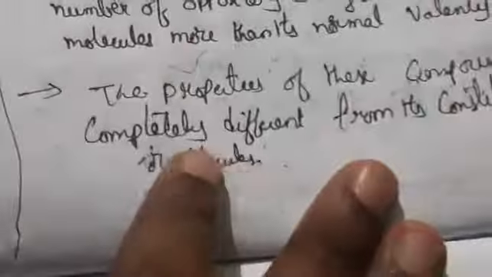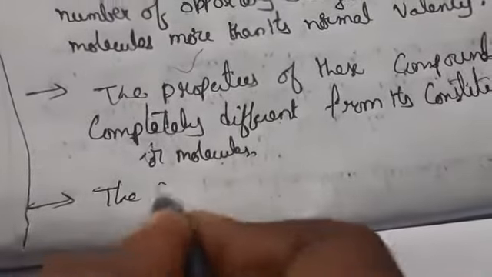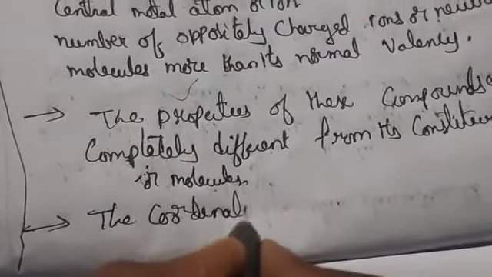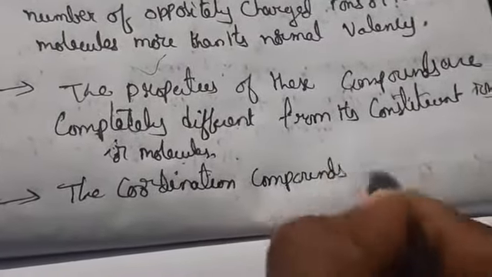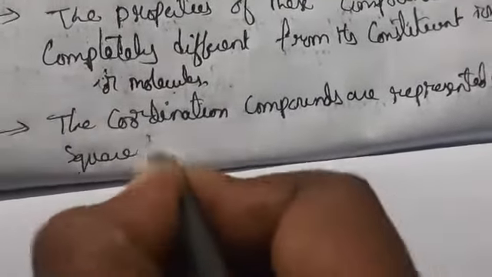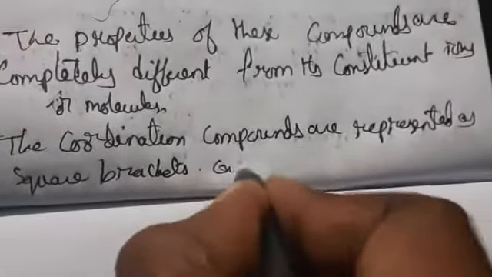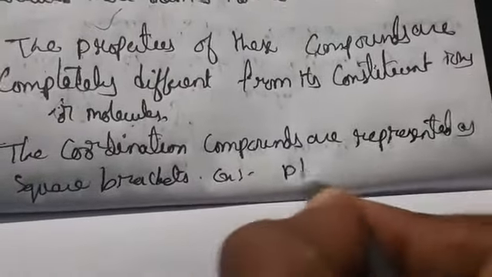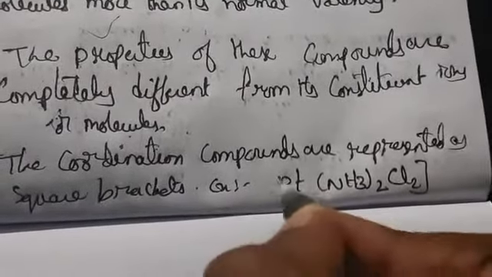Coordination compounds are represented in square brackets. Let us take an example, [Pt(NH3)2Cl2].